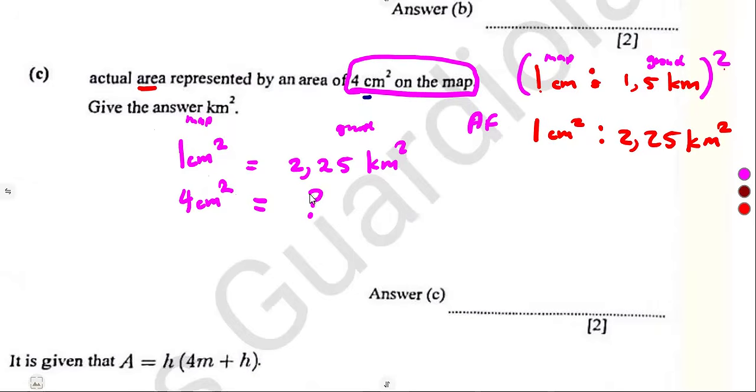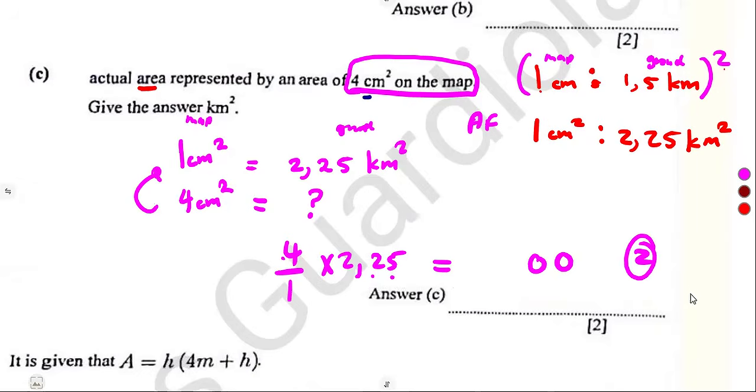We're talking about the actual area. This is the ground. So as you can see, it's going to be more. So that's 4 over 1 times what? Times 2.25. So that was going to give us the area. 4 times 5, that's 20. 4 times 2, that's 8. Plus this 2, which is a 10.